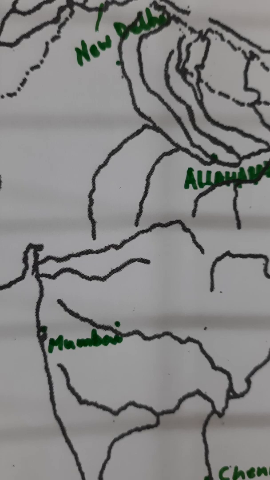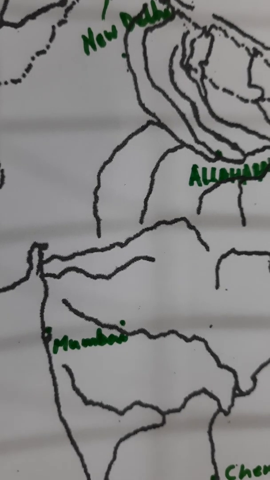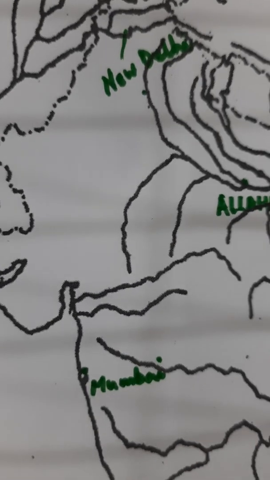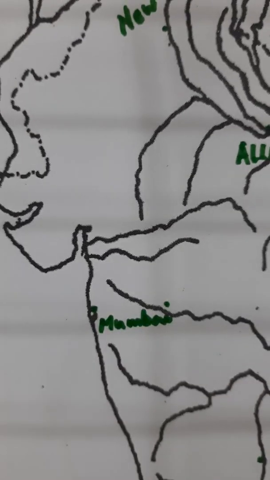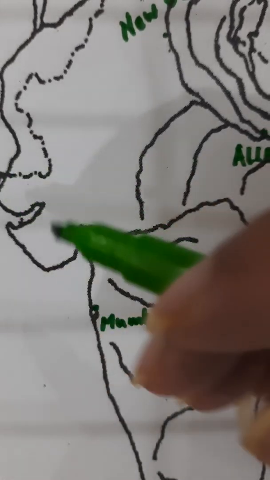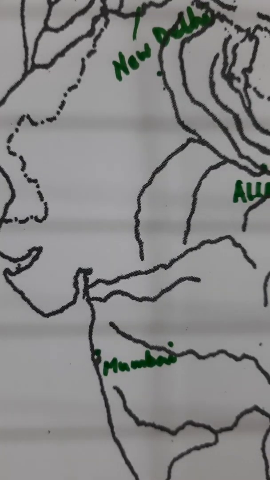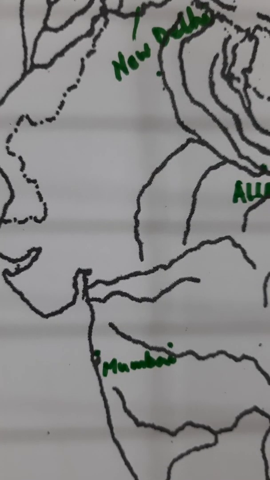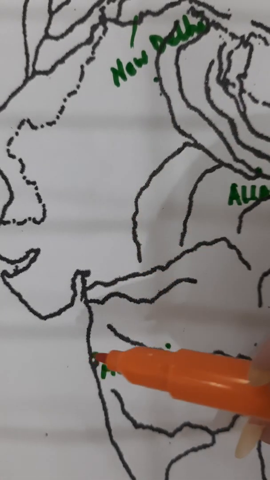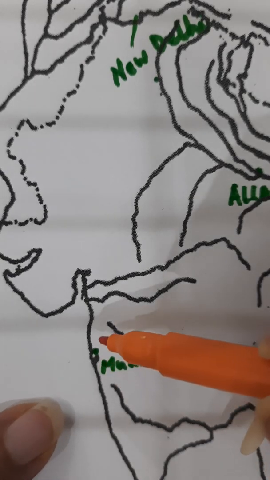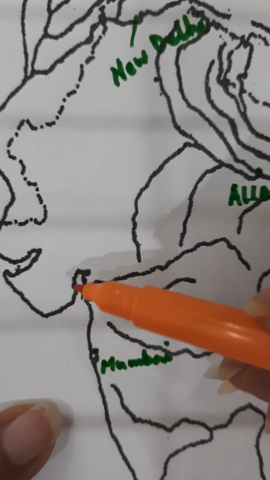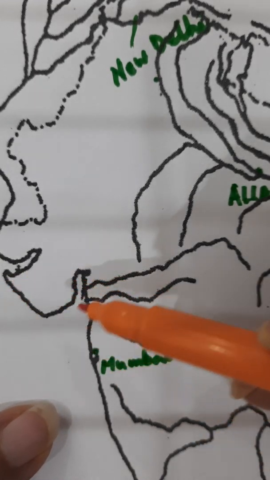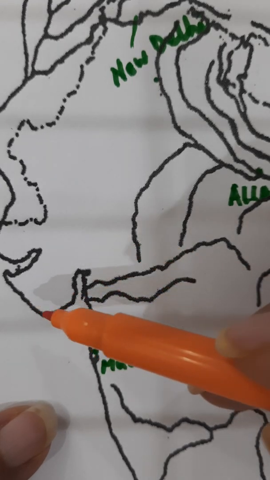There are only 2 areas of minerals, children, that are to be marked now. Earlier there were 4, but now we only have 2. So the first one that you will be marking is Mumbai High. Now for Mumbai High, you already have marked Mumbai, and you can see this Gujarat's Kathiawar Peninsula.